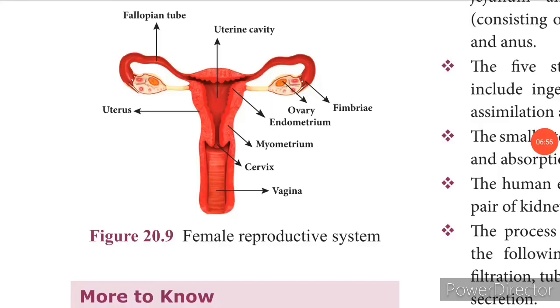Now next is the female reproductive system. This female reproductive system consists of ovaries, oviducts, uterus, and vagina. Now ovaries, almond shaped ovaries, are located in the lower part of the abdominal cavity. You can see in the picture it is marked ovary on either side, isn't it, children?